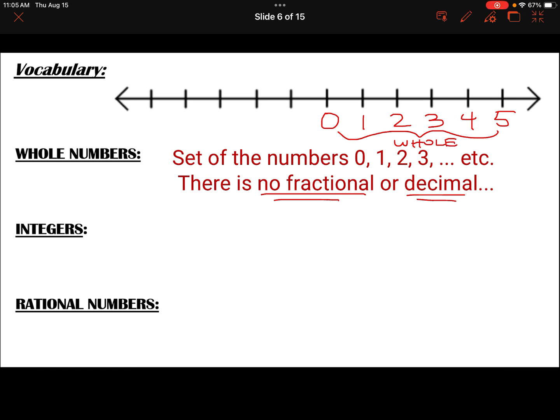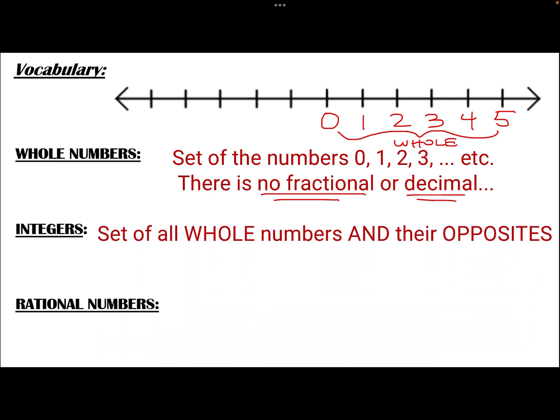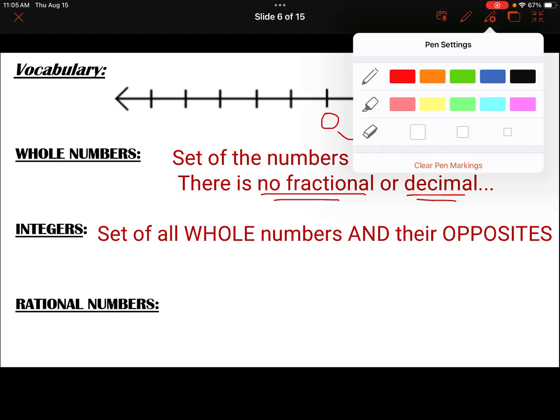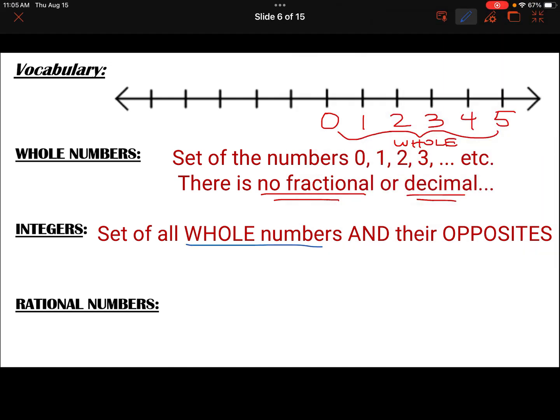The new term that many of you may not have known is integers. Our next one are the integers, which are the set of all of the whole numbers and their opposites. So the opposite of 5 would be -5. If we complete our table, and once again, if I go too fast, you can fill in or you can pause, the opposite of 1 would be -1. The opposite of 2 would be -2. The opposite of 3 would be -3. The opposite of 4 would be -4, and the opposite of 5 would be -5.